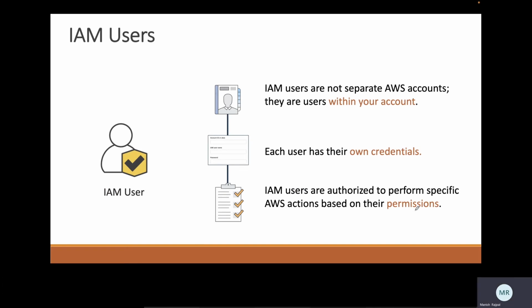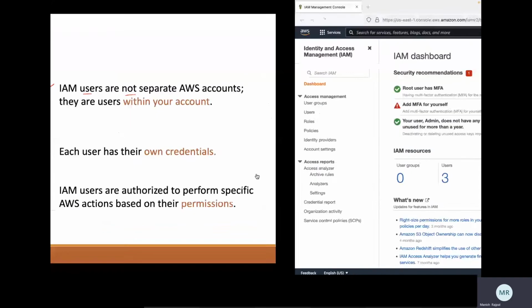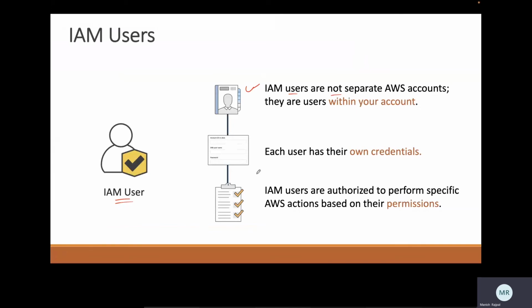So first, we can have IAM users. So what is a user? It will be a user within your account. Remember, they are not separate accounts. They would be just users within your account. If anybody has to join, you can quickly admit them. Each user would have their own credentials.